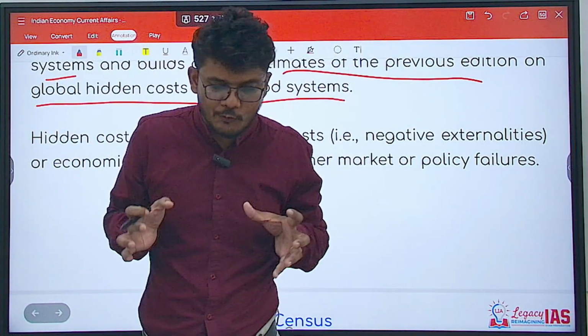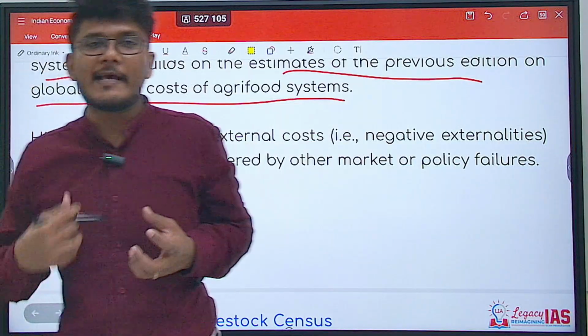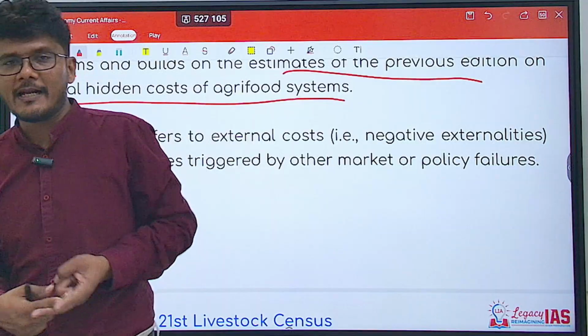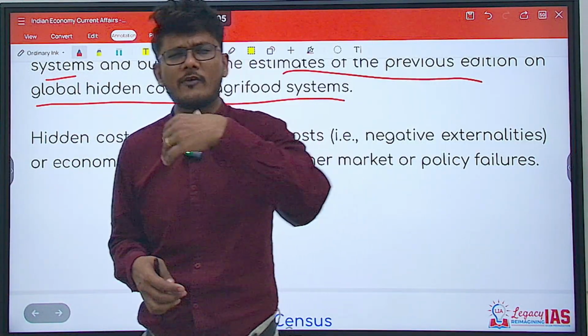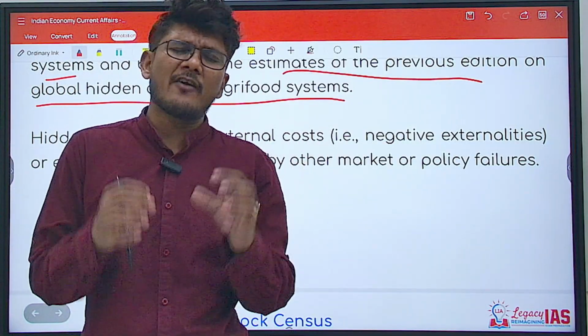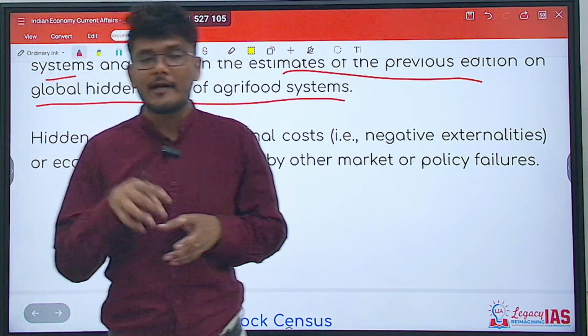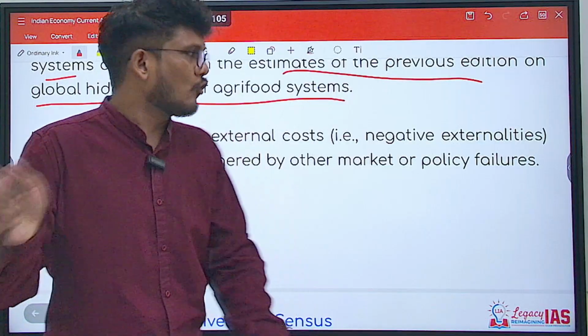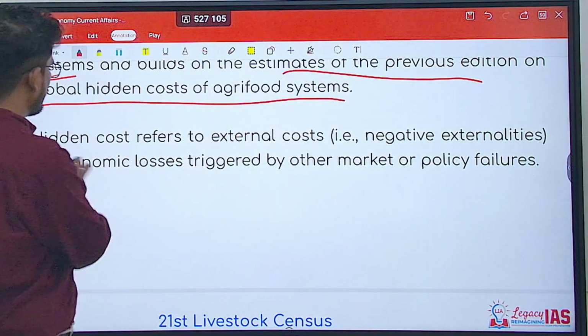See, in an agri-food system, when you are producing the food, there is some input cost that is required. The cost of seeds, the cost of fertilizers, so on and so forth, land cost, labor cost, etc. But there are various other costs which are not incorporated, that are hidden. For example, the cost of environment. So that is what this hidden cost is all about.